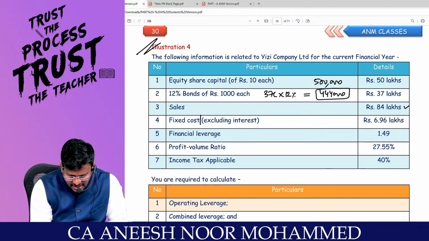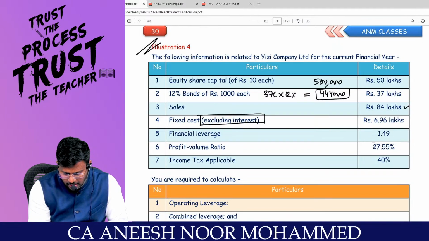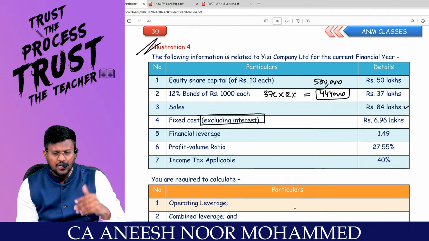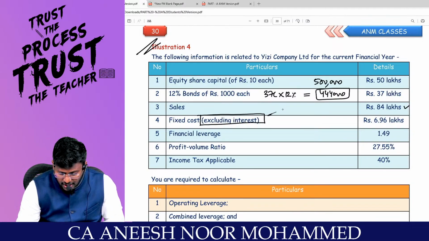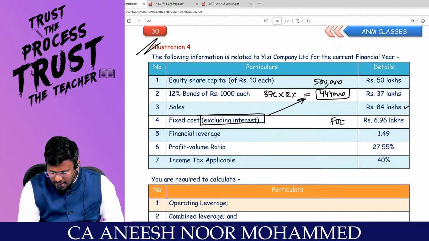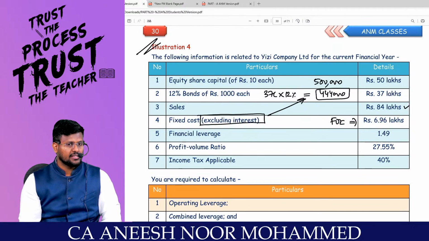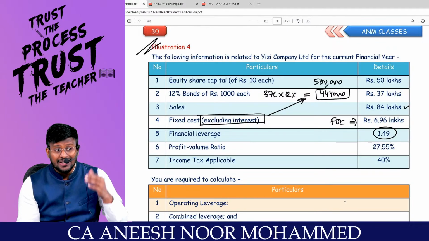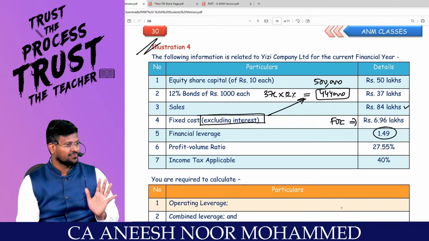Fixed cost excluding interest. Why, sir? There are 2 types of fixed costs: fixed operating cost and fixed financial cost. Because financial cost data they have separately given. So the fixed operating cost is 6,96,000. Financial leverage they have given as 1.49 times. Answer given in the question.